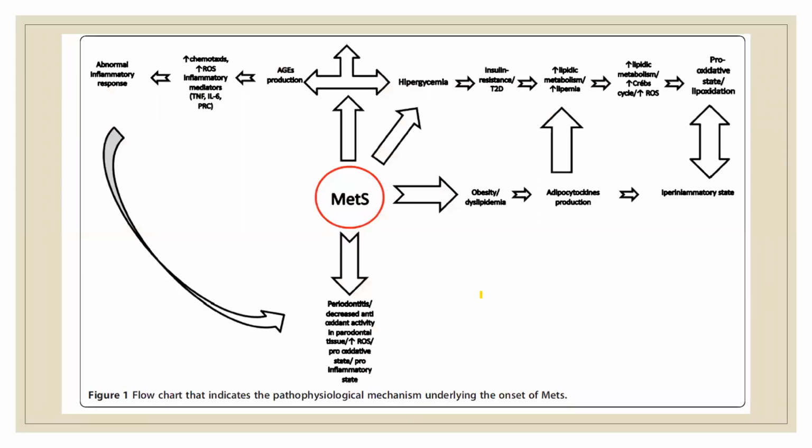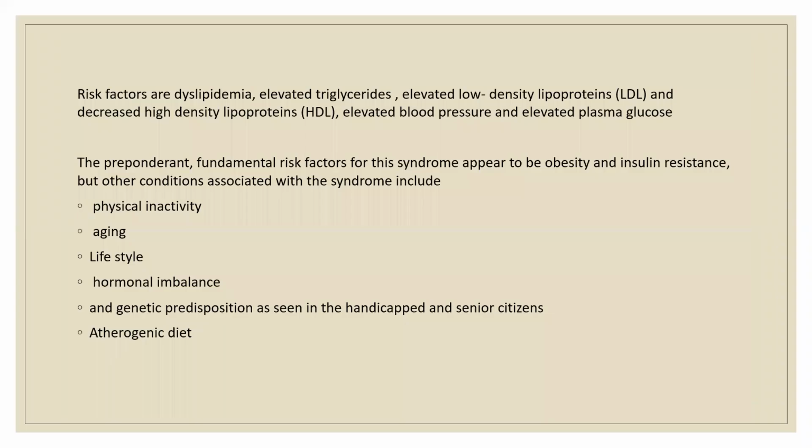When you look into the picture, you will see that metabolic syndrome has various associations. You can talk about periodontal disease and its contribution, obesity or dyslipidemia, which also causes adipokines. Then you have diabetes, which releases AGEs, advanced glycation end products, which again lead to increased inflammation and decreased chemotaxis, so immunity falls down, and also hyperglycemia. This picture shows you the pathophysiological mechanisms underlying the onset of the metabolic syndrome.